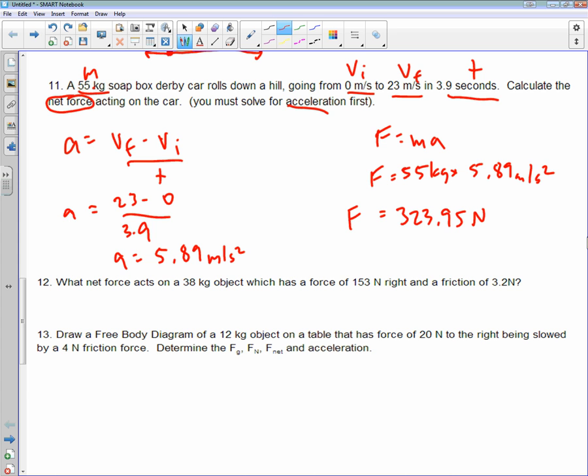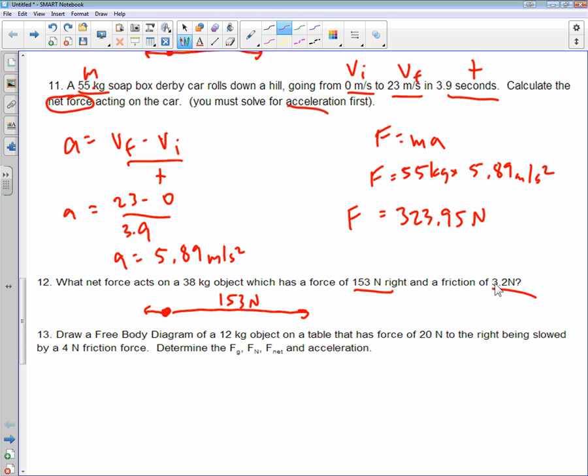Number 12, what net force acts on a 38 kilogram object which has a force of 153 newtons to the right and friction of 32 newtons? So for our object, we've got a force that's going this direction, that's 153 to the right. And then we've got a tiny force of friction going against it.